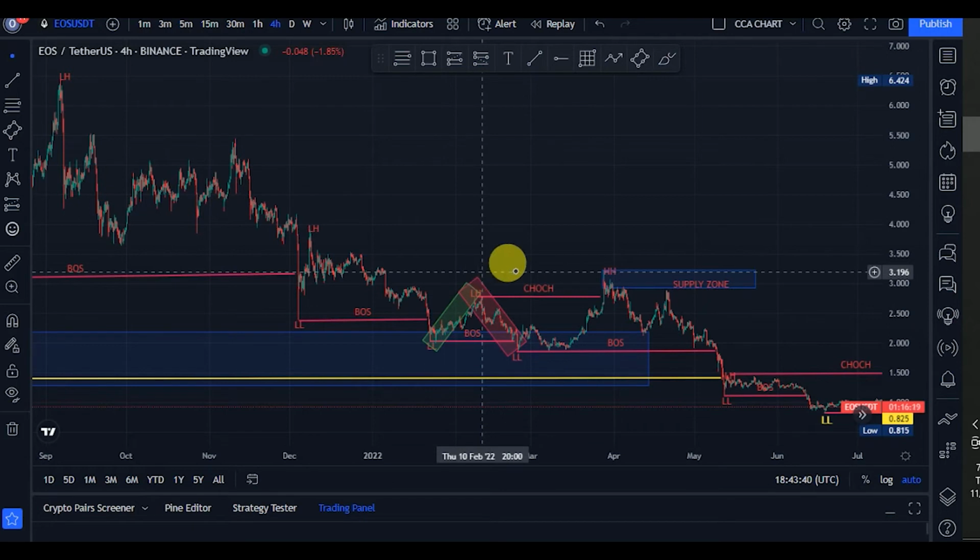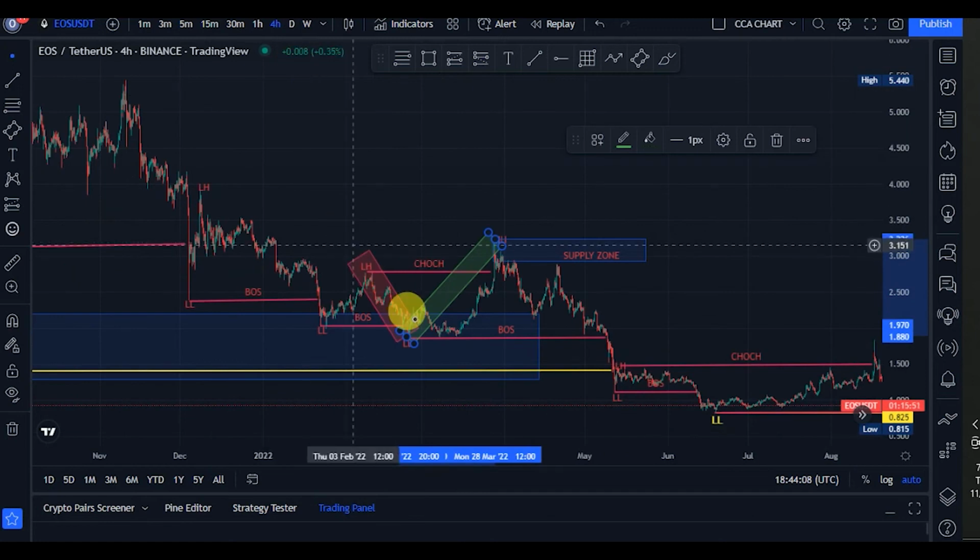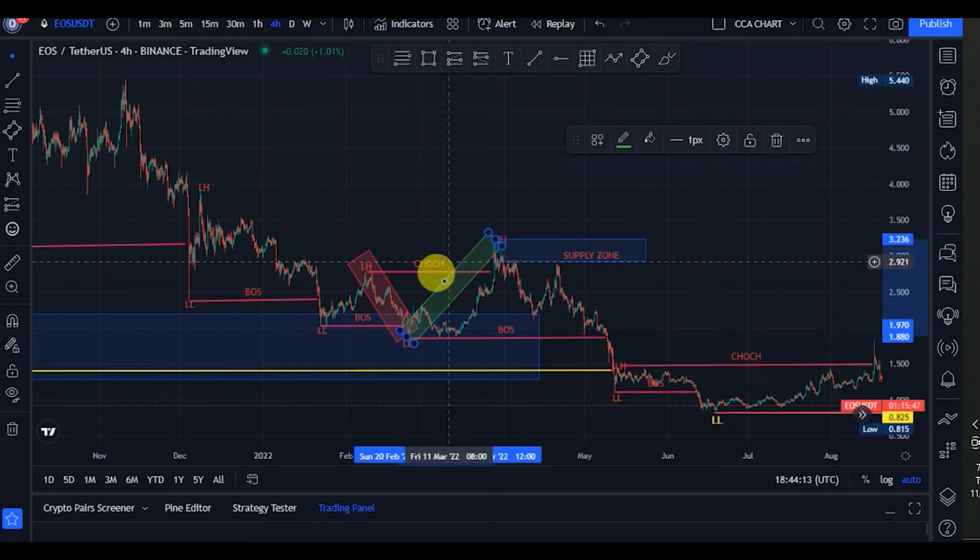But guys, notice, after the break of structure to the downside, we're expecting a pullback. The pullback came in and broke structure to the upside, giving us a change of character. Guys, anytime there is a change of character, remember, draw out the supply zone or the demand zone, because price will surely come back and give a reaction at that supply zone or the demand zone.